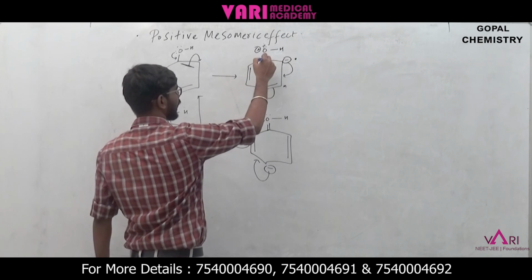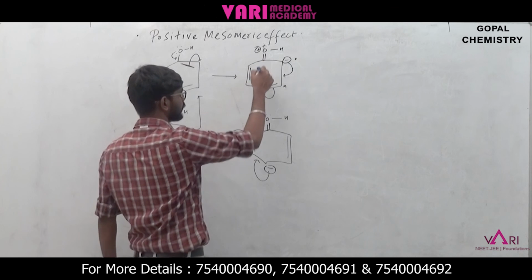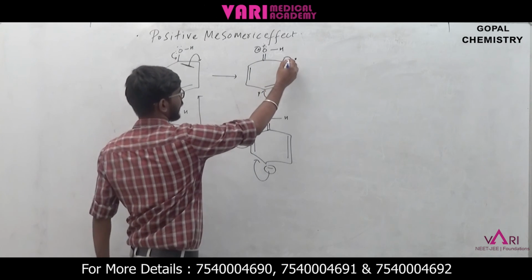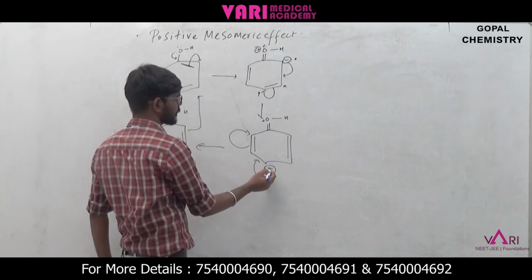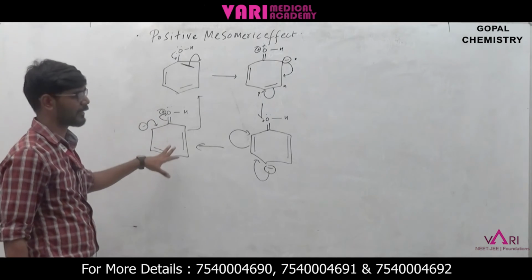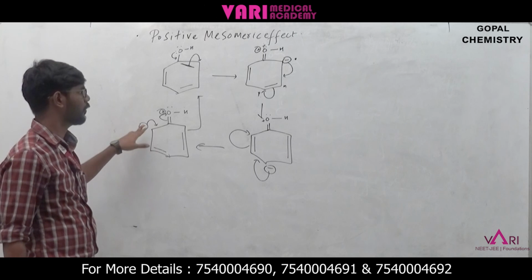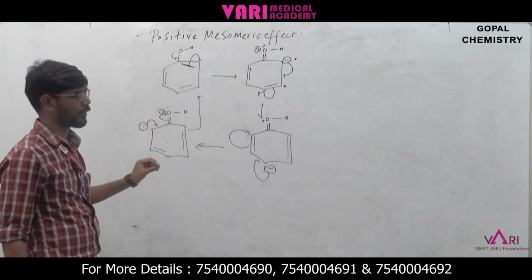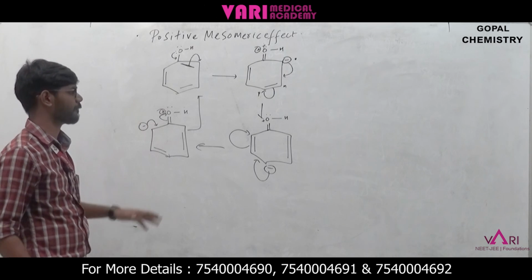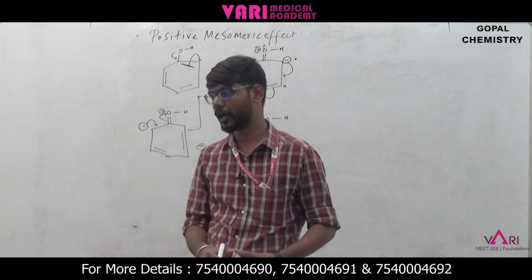Ortho is nothing but the carbon next to the substituent, meta is alternate to the substituent, and para is opposite to the substituent. We have seen minus charge at the ortho position and minus charge at the para position, and here minus charge at the ortho dash position. This results in an increase of electrons at the ortho, para and ortho dash positions. So this phenomenon is known as the positive mesomeric effect. The groups responsible for this effect are known as plus M groups or plus R groups.